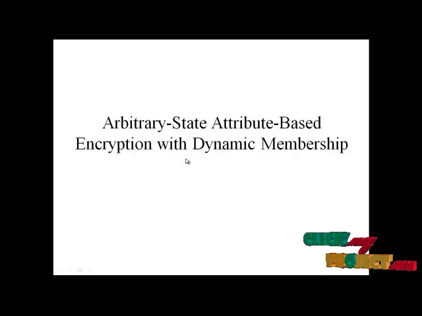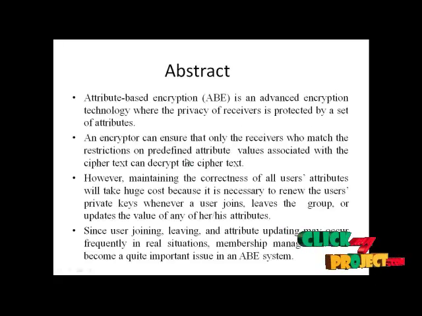Small abstract. Attribute-based encryption is an advanced encryption technology where the privacy of receivers is protected by a set of attributes. An encryptor can ensure that only the receivers who match the restrictions and predicted attribute values associated with the ciphertext can decrypt the ciphertext. However, maintaining the correctness of all users' attributes will take huge cost because it is necessary